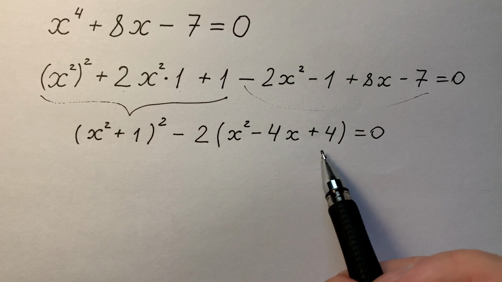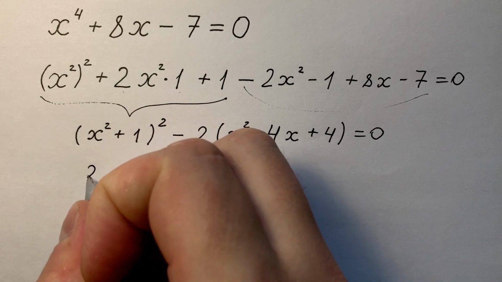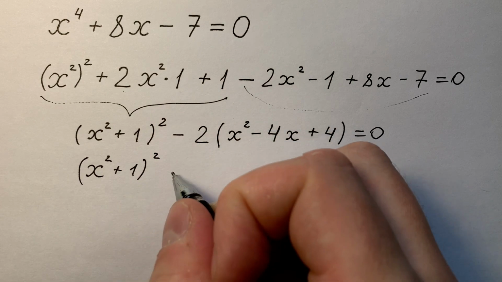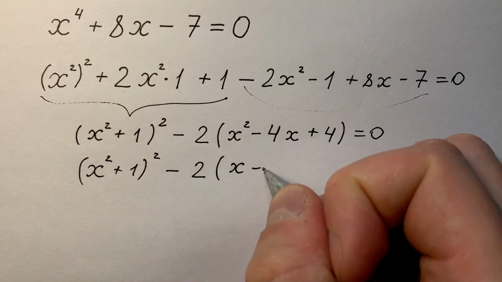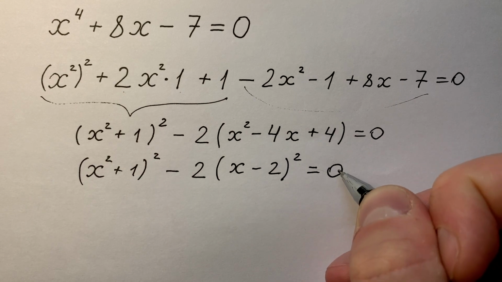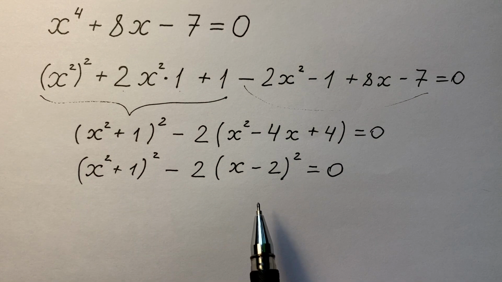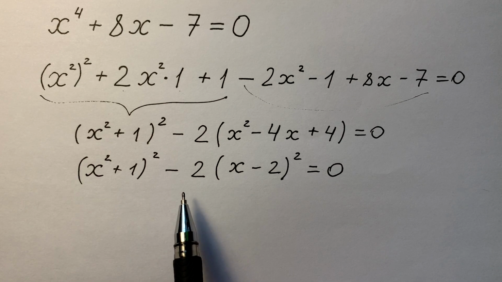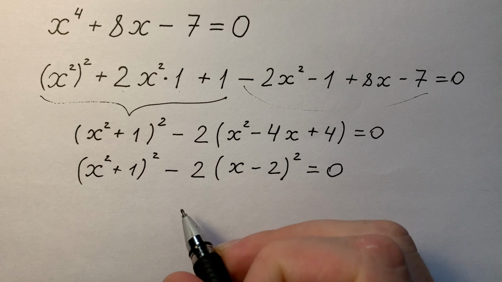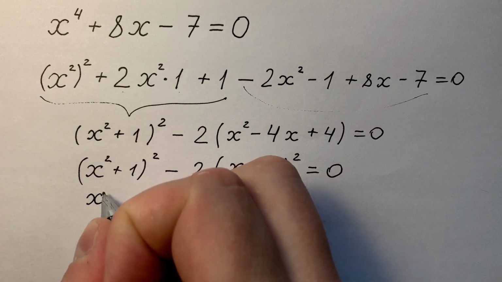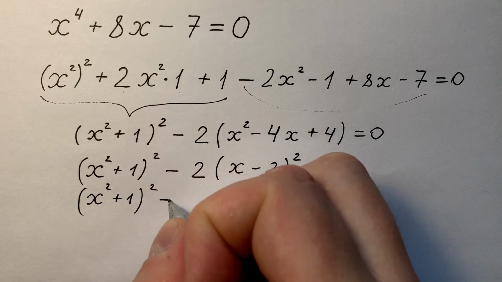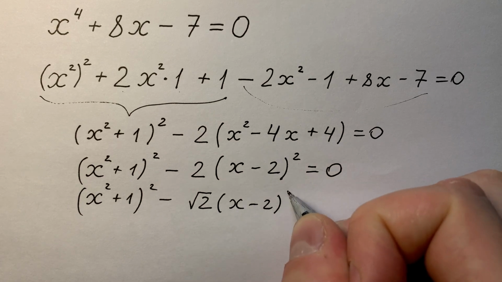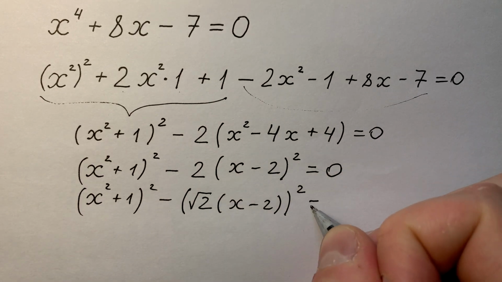And of course, this is also a full square. So we can write this equation in such a brilliant quadratic way. x squared plus 1 to the power of 2 minus 2 times x minus 2 squared, and it equals 0. This equation looks like a difference of squares, doesn't it? So, if we want to write the left side like a difference of squares, we have to write 2 like square root of 2 to the power of 2. Or we have to write it like x to the power of 2 plus 1 squared minus square root 2 times x minus 2, and it's all to the power of 2, and it equals 0.